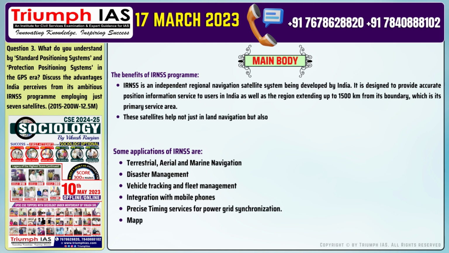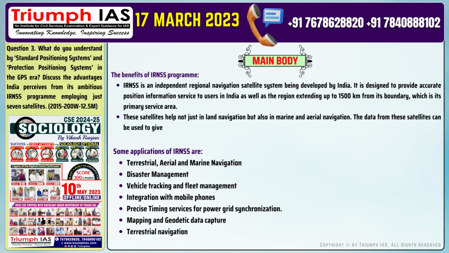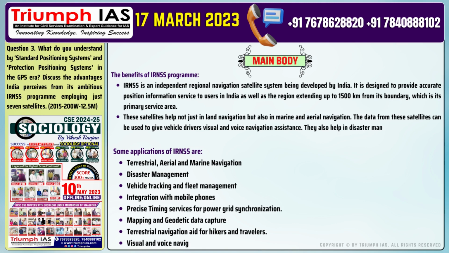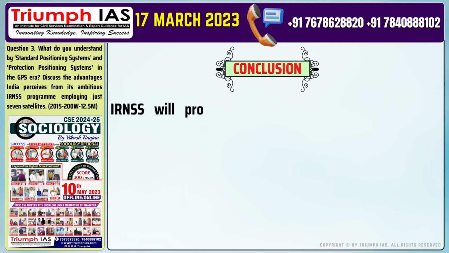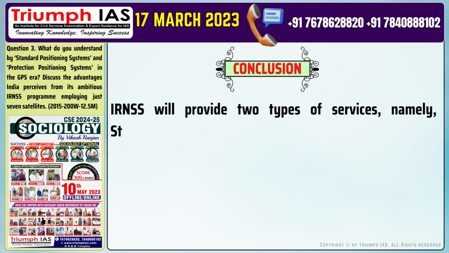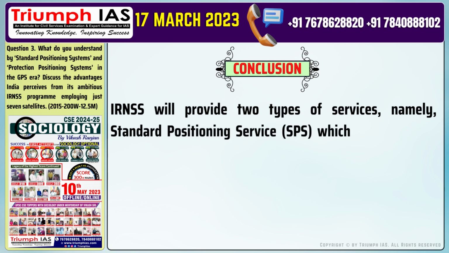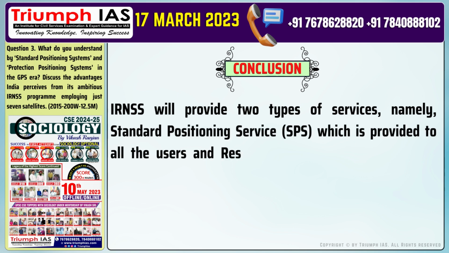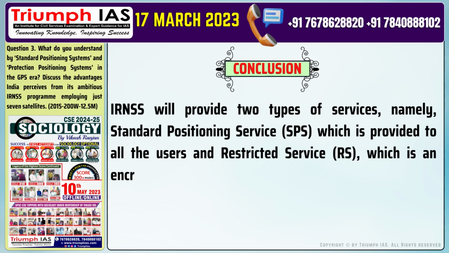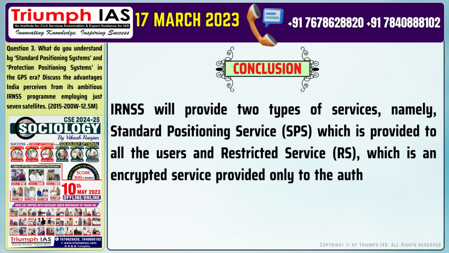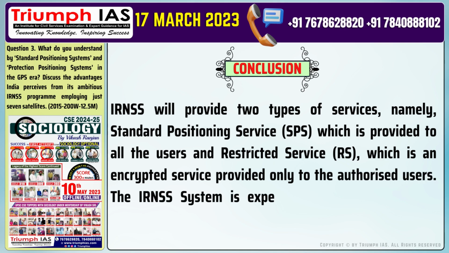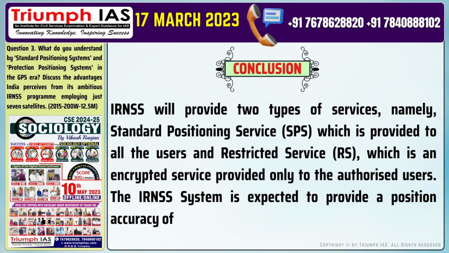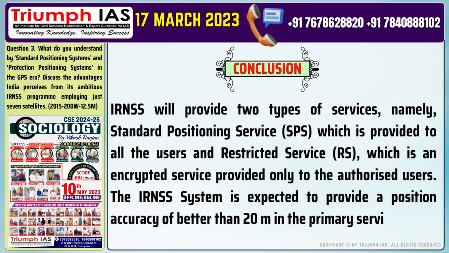Number 2. These satellites help not just in land navigation but also in marine and aerial navigation. The data from these satellites can be used to give vehicle drivers visual and voice navigation assistance. They also help in disaster management. The conclusion of the answer is IRNSS will provide two types of services, namely, Standard Positioning Service, SPS, which is provided to all the users, and Restricted Service, RS, which is an encrypted service provided only to the authorized users. The IRNSS system is expected to provide a position accuracy of better than 20 meters in the primary service area.